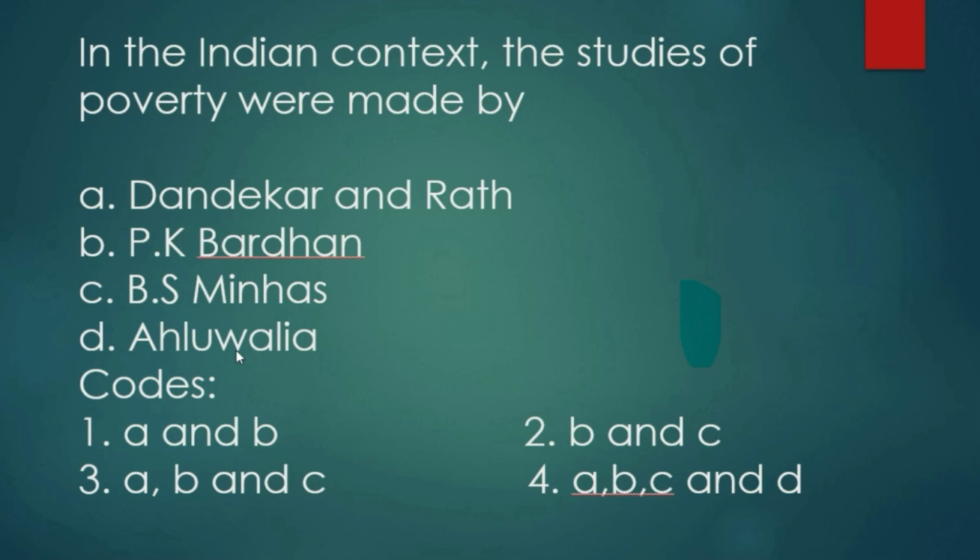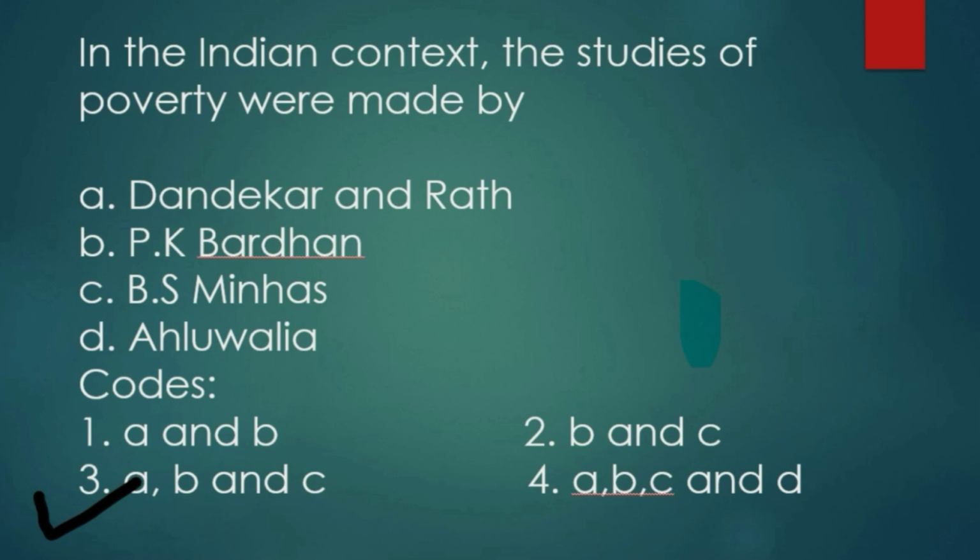Now, except the Ahluwalia committee, these three committees, that is Dandekar and Rath, P.K. Vardhan and B.S. Minhas, were related to the studies of poverty. So our answer is option 3, that is Dandekar and Rath, P.K. Vardhan and B.S. Minhas. These three committees are related to the studies of poverty.